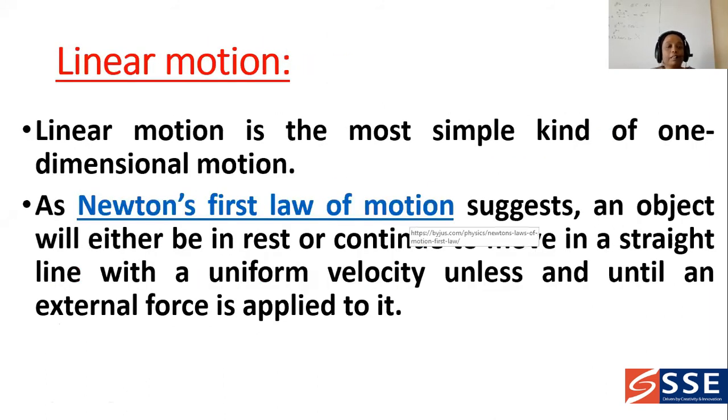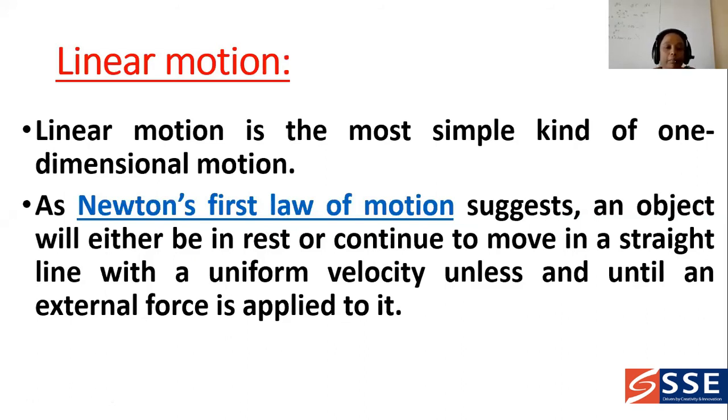First of all, we are discussing linear motion. So what is linear motion? It is the most simple kind of one-dimensional motion. And as Newton's first law of motion suggests, an object will either stay at rest or continue moving in a straight line with a uniform velocity until an external force is applied to it.